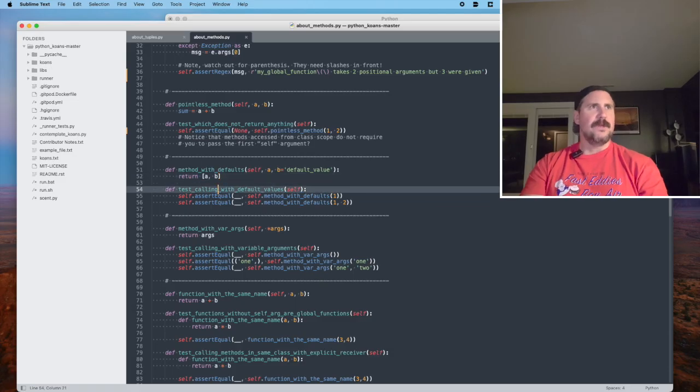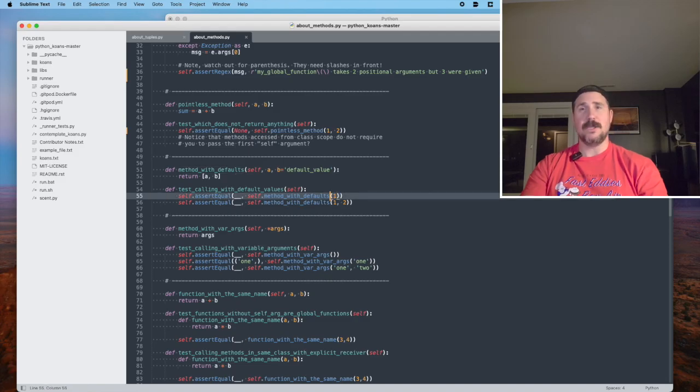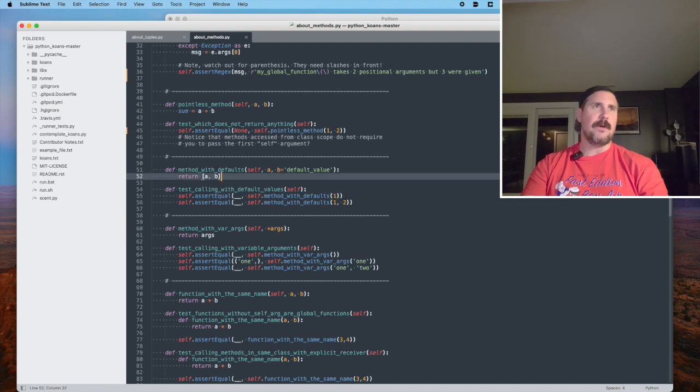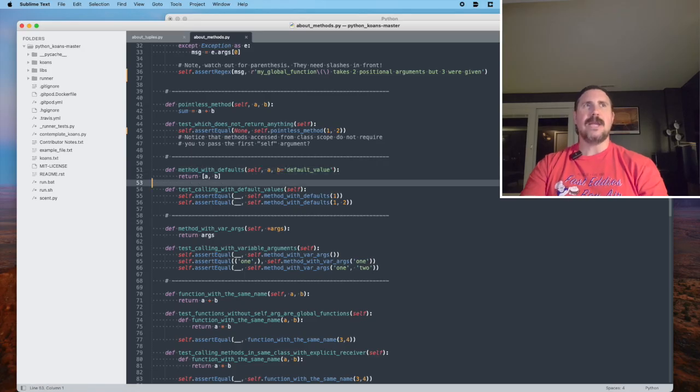Now, test calling with default values. All right, so we're going to call our method with defaults, and we're only going to pass it one argument, and this will get mapped to argument A. Previously, if we called a method and we didn't pass in the correct number of arguments, we would get an error. But because in this method signature we have established a default value for the second argument, we don't have to pass it.